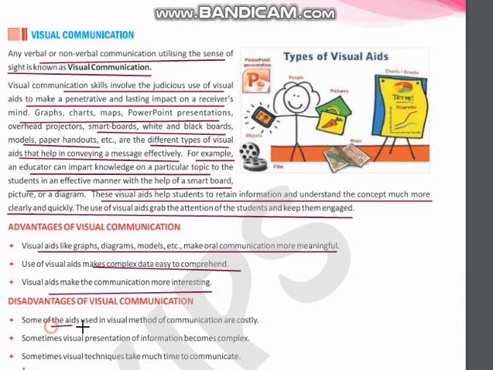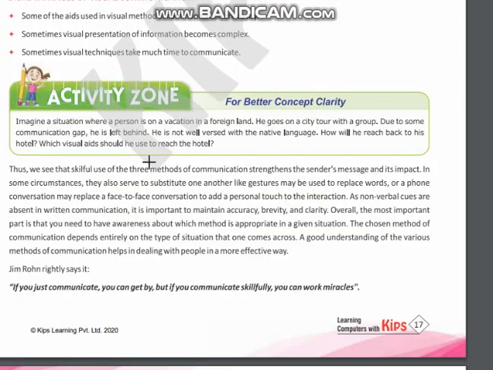Disadvantages: some of the aids used in the visual method of communication are costly. Sometimes visual presentation of information becomes complex. Sometimes visual techniques take much time to communicate. Thus, we see that skillful use of the three methods of communication, that is verbal, non-verbal and visual communication, strengthens a sender's message and its impact.